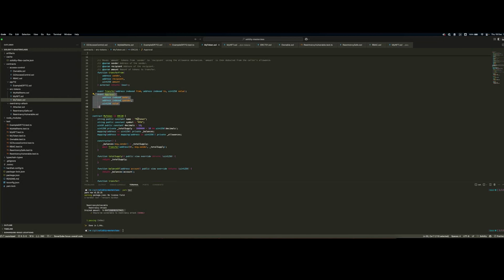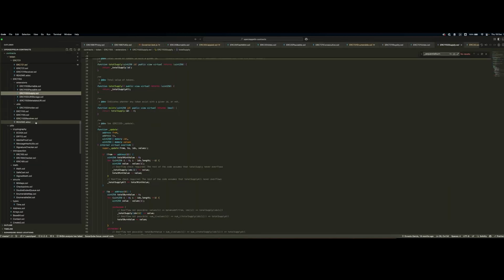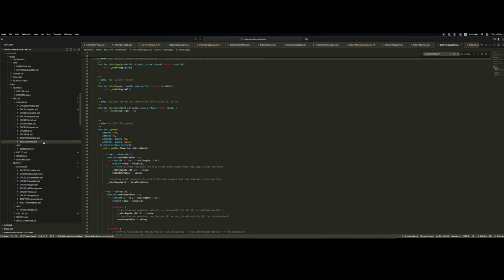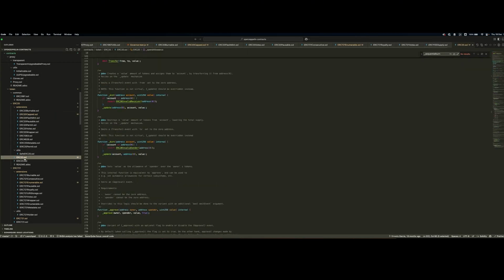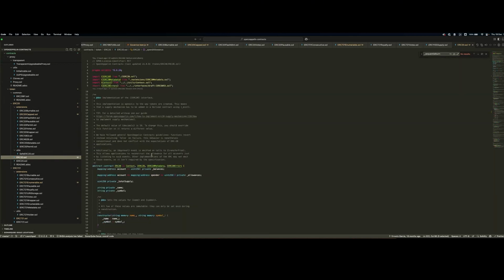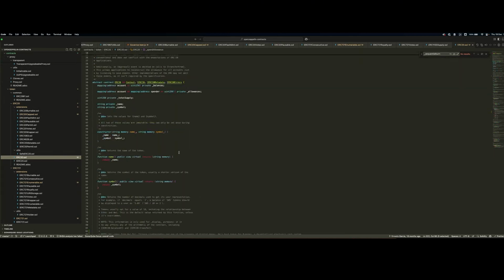I'd like to go directly into the OpenZeppelin implementation of ERC20. So here I've simply cloned the OpenZeppelin contracts repository, the one we imported for the access control mechanism. And we can see that the ERC20 contract is here, and this is how it's implemented. You have a series of storage state variables.